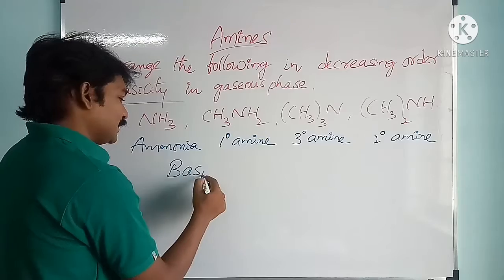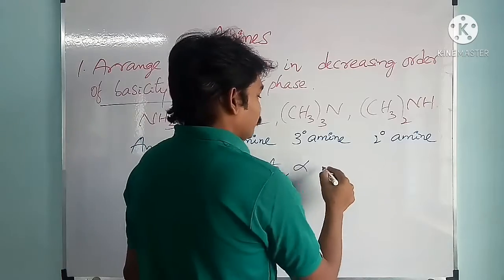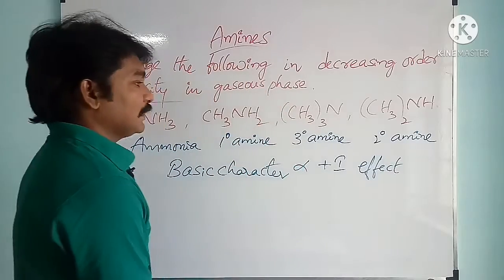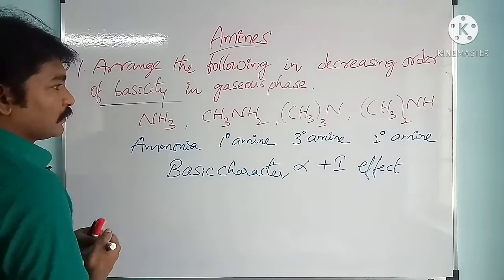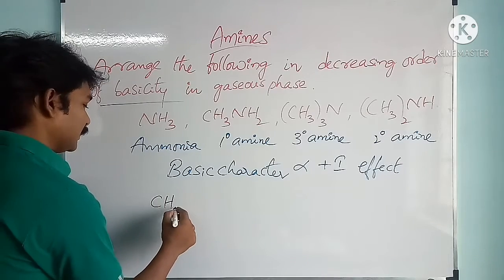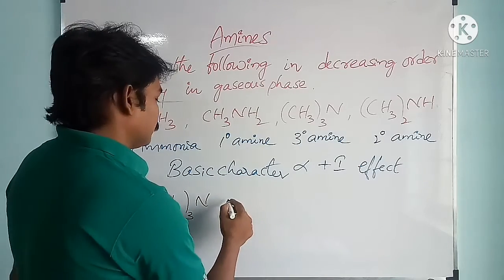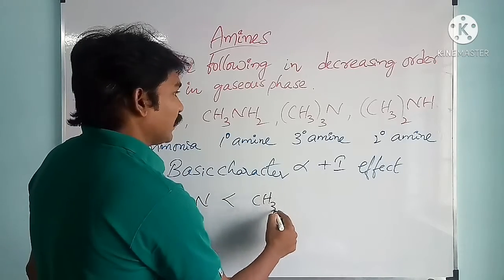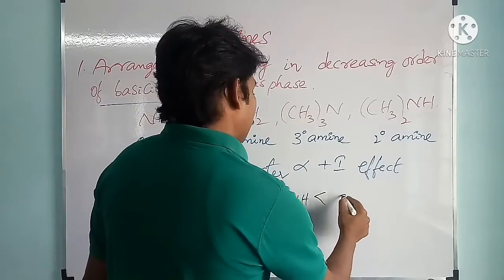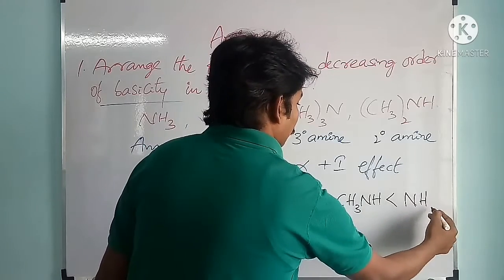Okay, basic character is proportional to positive inductive effect. Then we can write the order of the compounds. First one tertiary amine, and next secondary amine, and next one primary amine, and then ammonia.